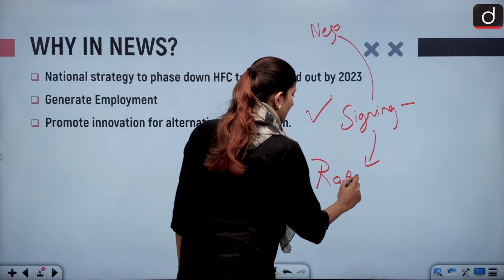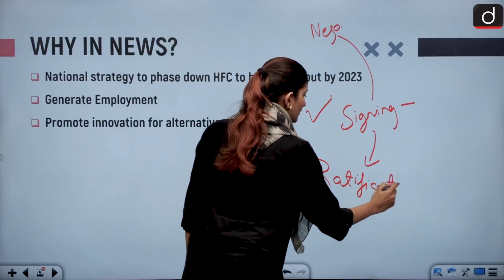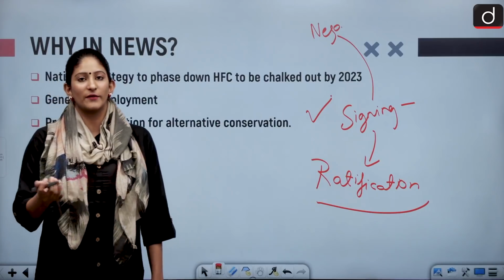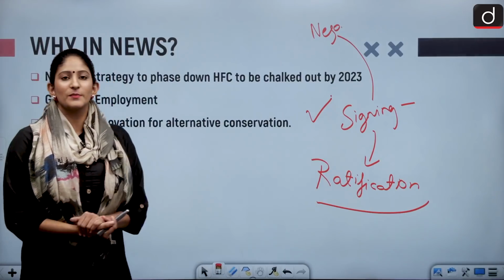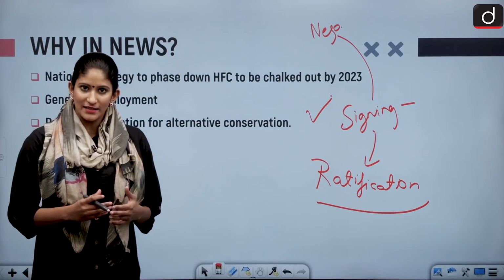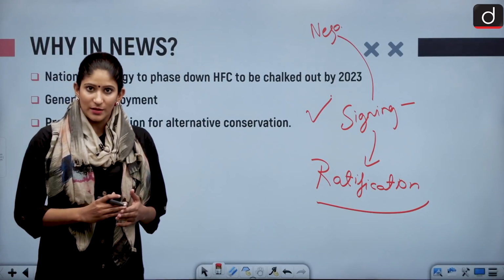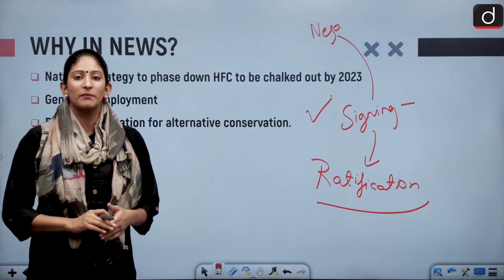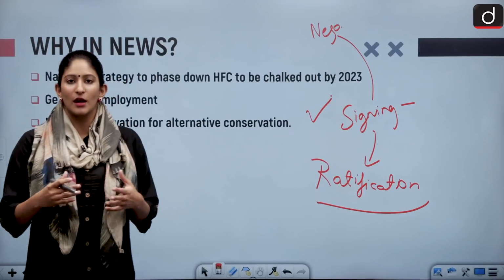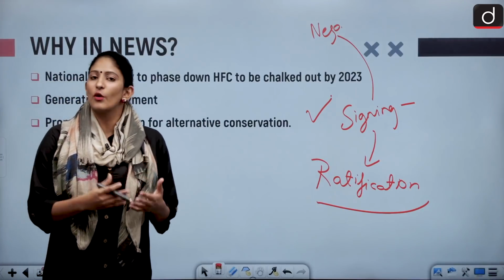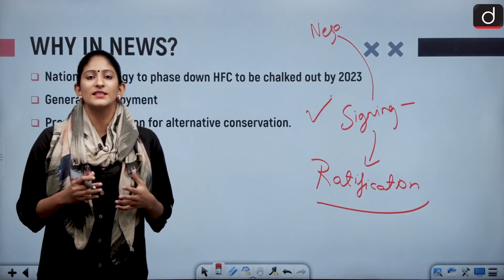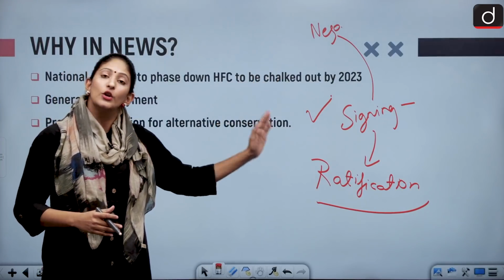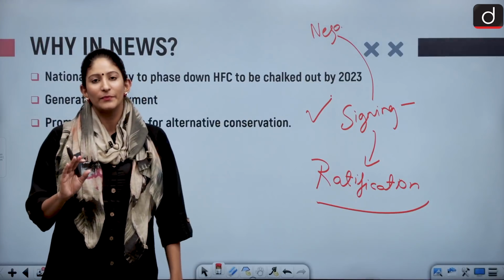Many of you must be hearing that India has signed this treaty, but it has not ratified it yet. So, ratification is basically to form an act in national terms that will make that treaty enforceable in the nation. That means the Executive or the Parliament of India will form a certain set of acts or laws which will make the signing of the treaty come into practice. That is the basic difference.